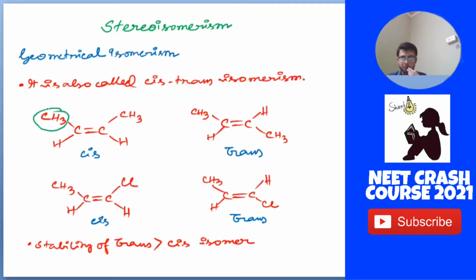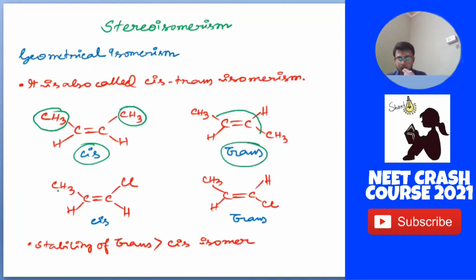When we take the same group, here an R group or a CH3 group is taken. These two CH3 are present on the same side, so it is cis, and here the CH3 and CH3 are present on two different sides, so it is trans.